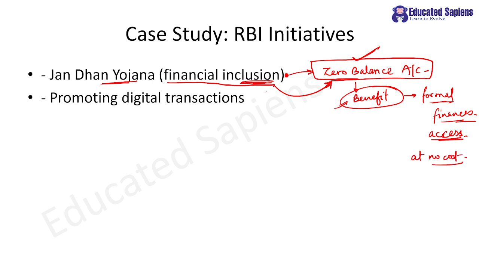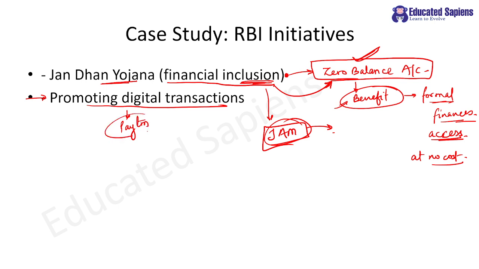And after this, what did the government bring in? JAM Trinity: Jan Dhan, Aadhaar and mobile. Understood? So my dear students, please remember with that what happened, people became much more acquainted with the banking system. They started opening accounts. So all those worked very well towards financial inclusion. Also there was promotion for digital transactions. You can see Paytm was one of the leaders at the forefront, and they taught people how to use UPI. They were one of the first few companies in India which made sure that digital transactions were promoted.